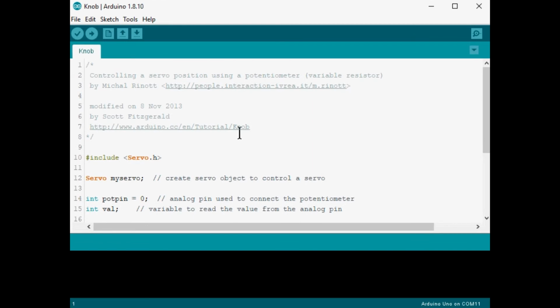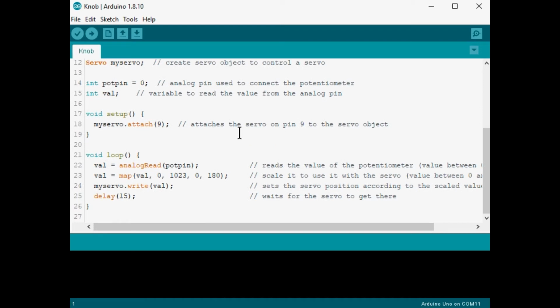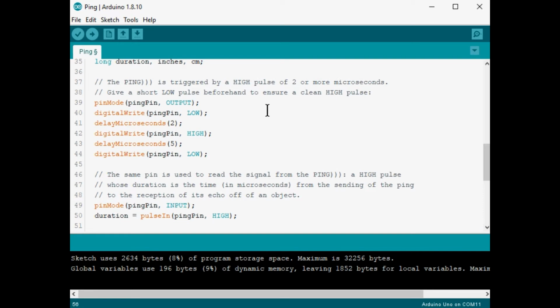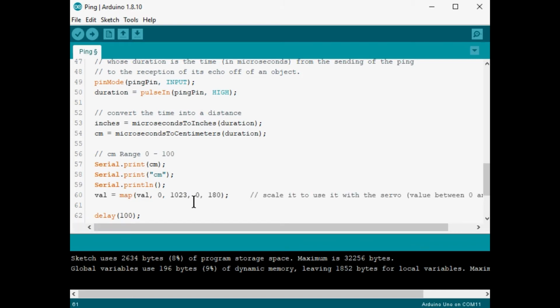Let's take a look and see what it did, because it converted the values generated by a potentiometer into values that our servo would use, which was 0 to 180. But we will use the map command, or the map code. So I think I'll just copy that code and have it as a reference. Control C, and paste our code where we can see it. So this is where it displays our values. Let's see if we can get it to also change the LED, and we'll put it right after this. So this is where a map would be. Control V. I'm just going to paste the whole line there.